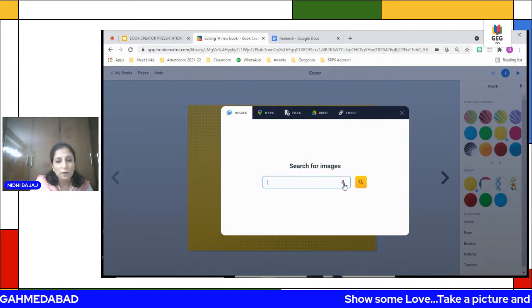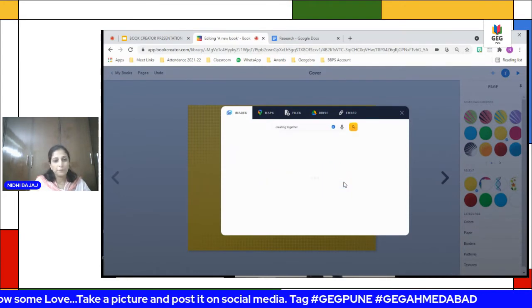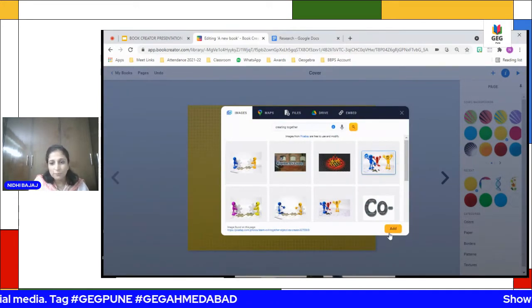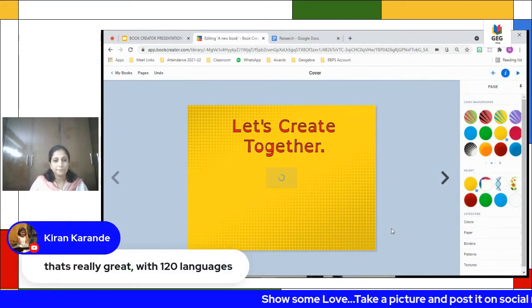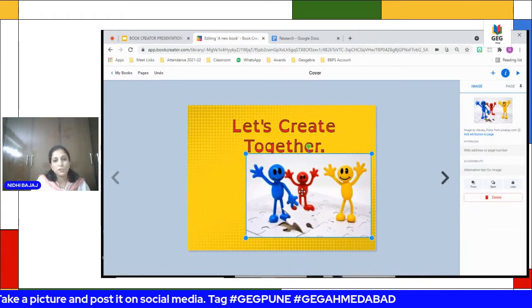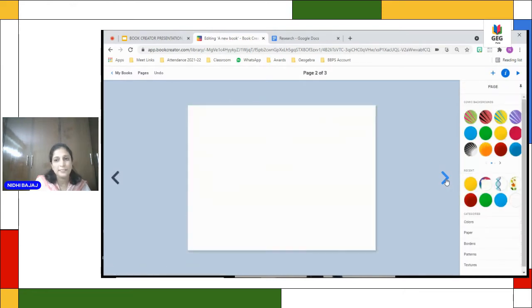So I'm just typing, so creating together. So when I say creating together, I can choose this image, which looks perfect for me, and I go for add. So I'll get my image here. So my cover page is ready, looks good. To go to the next page, I'll just click this arrow button here, and I'll go to the next page.